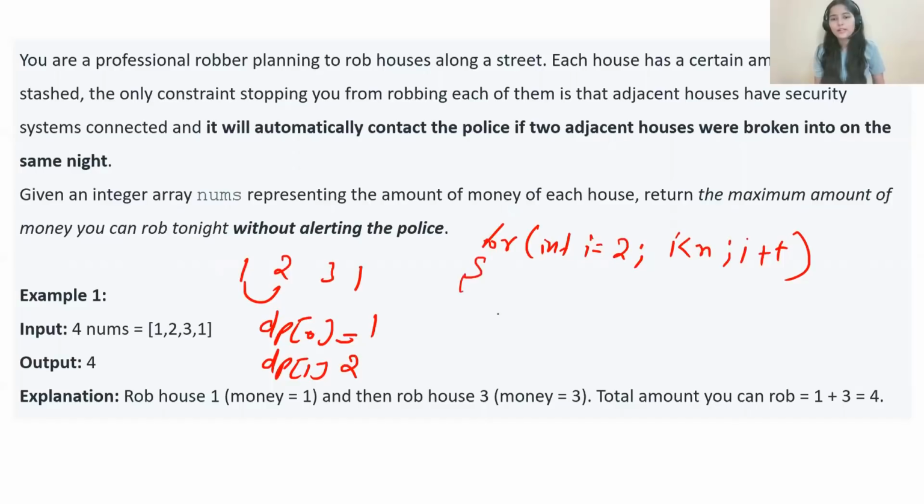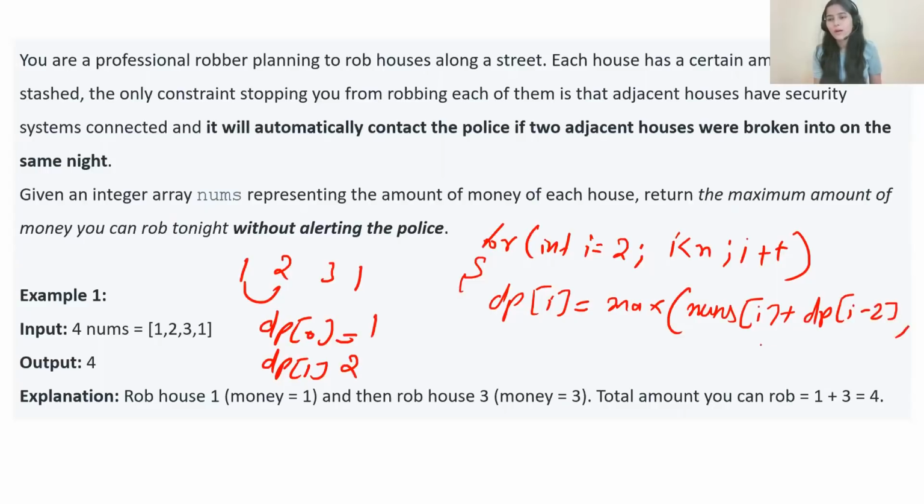Now you have to make the decision. So dp of i, we can have it as the maximum of nums of i plus dp of i minus 2, comma, dp of i minus 1. So we want dp of 2 now.